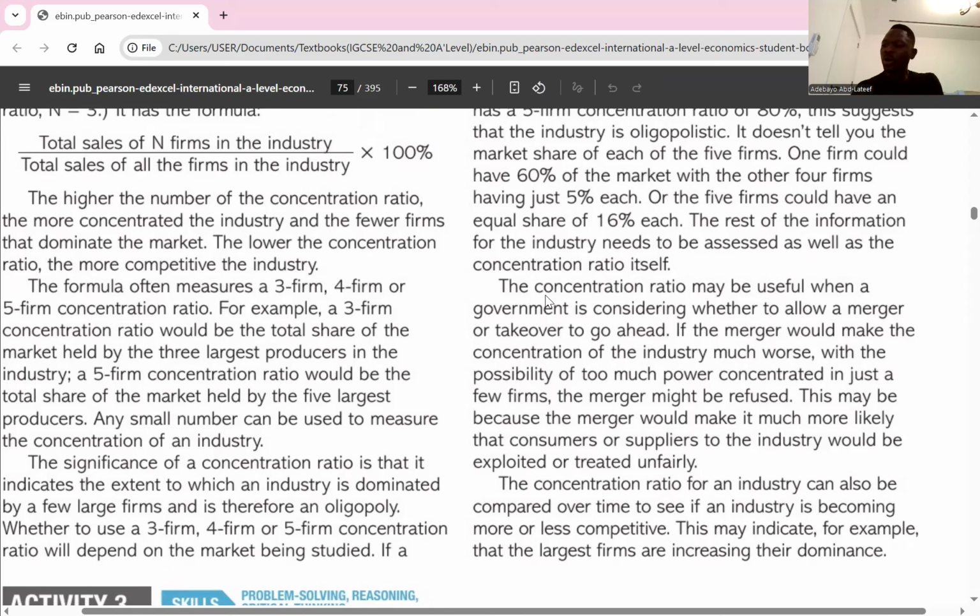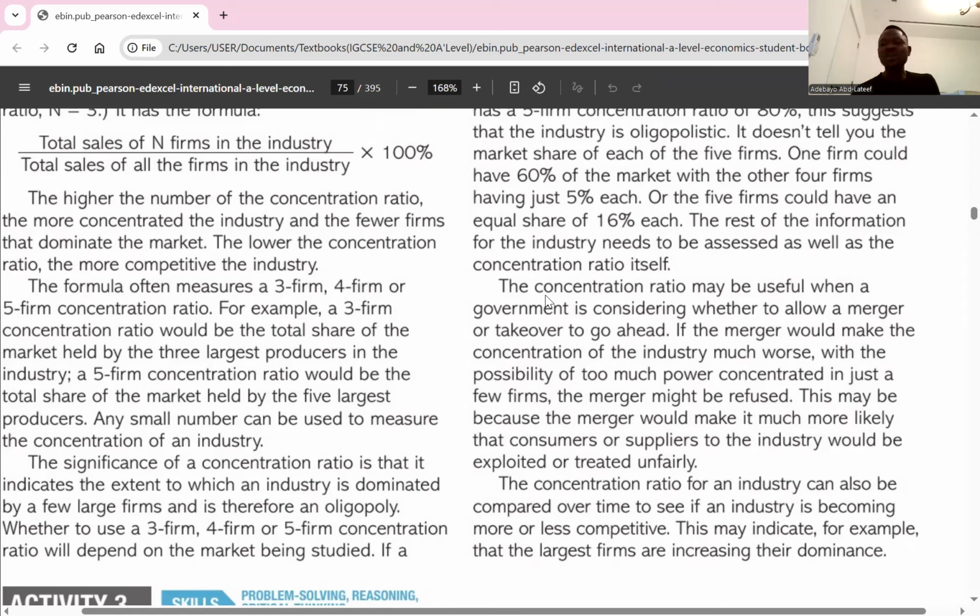One, a low concentration ratio, which is, for example, below 40%. If you have a low concentration ratio, below 40%, it simply means that there's more competition in that market. That means there are many players in that market, so there's no dominance in that market. That's a low concentration ratio.